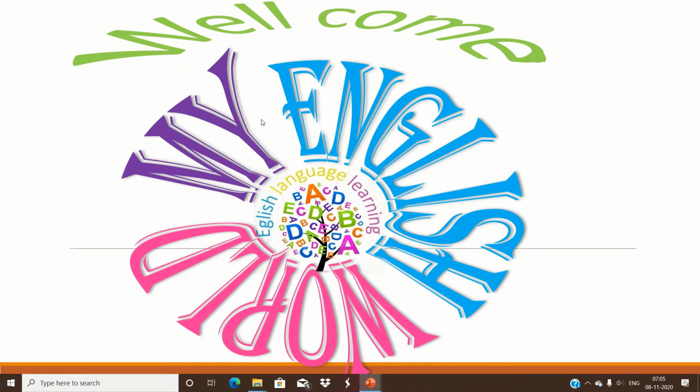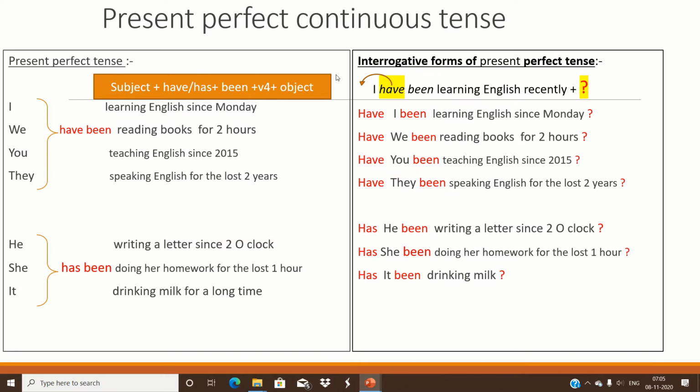Today our topic is present perfect continuous tense. It tells something about an action that started in the past and is still continuing or still in progress. The structure of the present perfect continuous tense is subject plus have or has plus been plus V4 plus object.